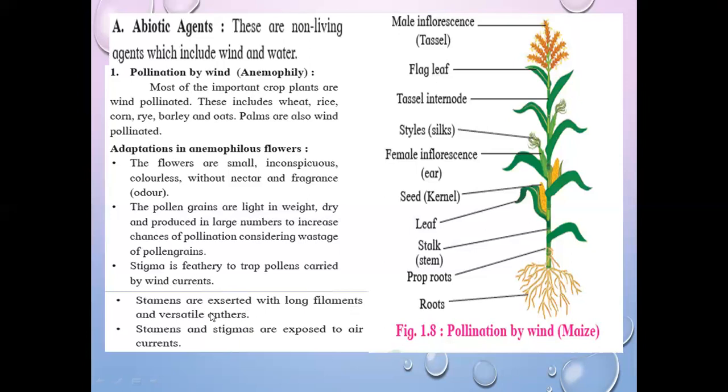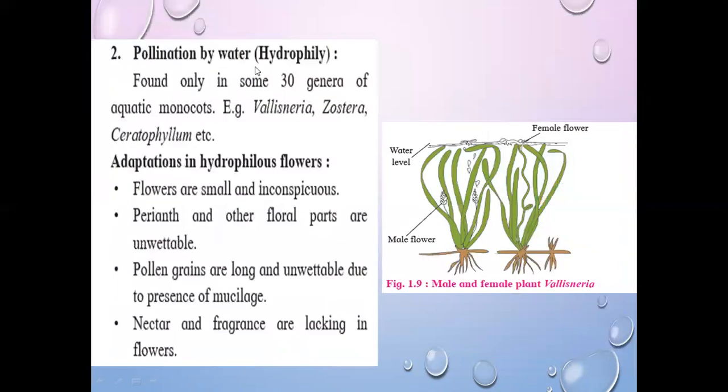The stamens of such flowers are having long filament and versatile anther. Versatile anther means what? That anther is loosely attached at their filament. Stamens and stigmas are exposed to air currents. As the air currents flow, the movement takes place. Okay. Second, pollination by water, hydrophily.